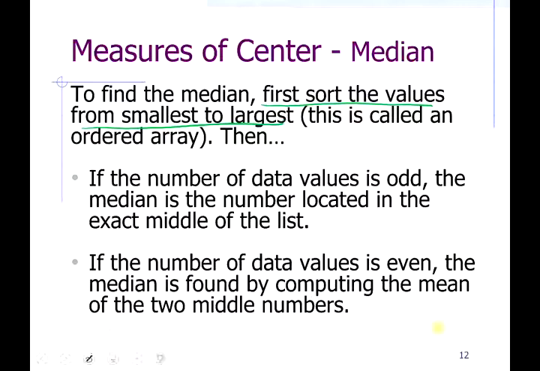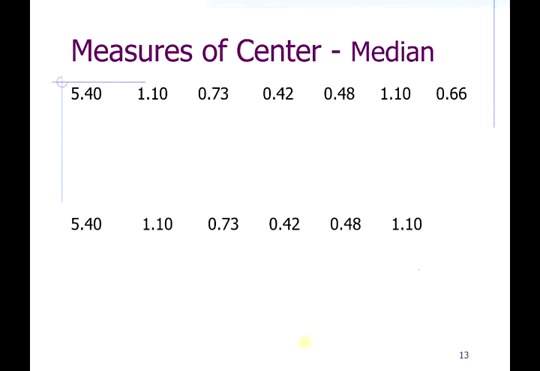Now, if there's an odd number of numbers, if the number of data values is odd, there will be a middle number. If the number of data values is even, there won't be. So we have to take the average of the 2 middle values. On the next slide, I'll show you a specific example of what I mean by this. So find the median. Here are 2 problems.